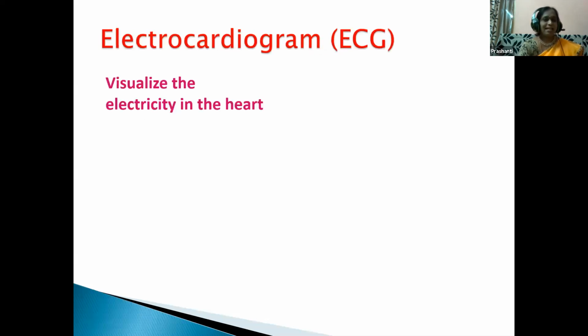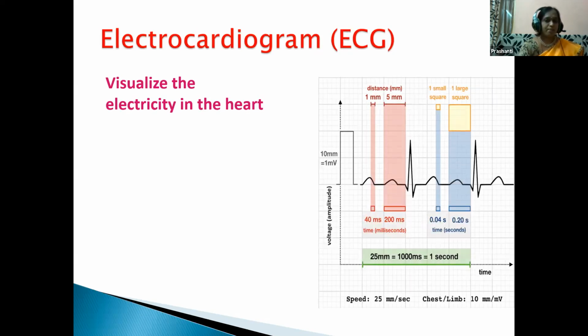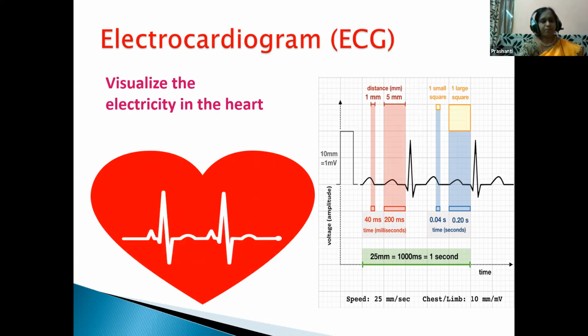Next comes the electrocardiogram. Cardia means heart. Okay, so this is the ECG. Over here, this is the ECG machine, children. This is a graphical representation of the electrical activity of the heart. Okay, so the electrical activity of the heart shown through a graphical representation is called an electrocardiogram. The heartbeat is recorded on graph paper. It checks for signs of any heart disease.